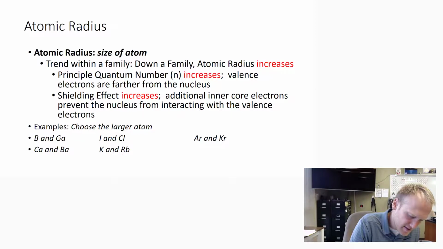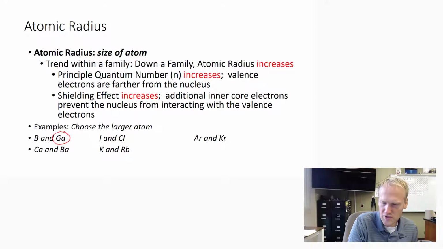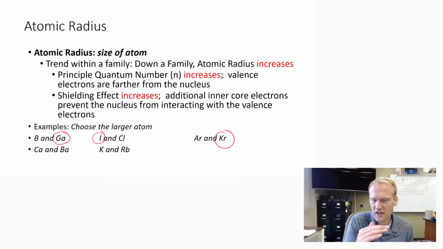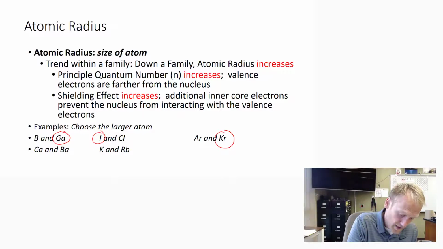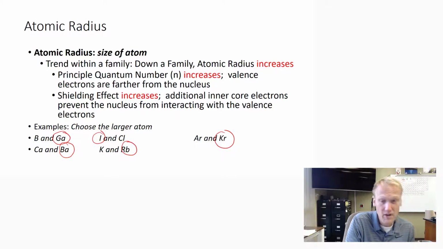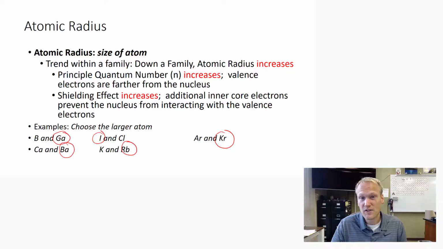So if we look here at these examples, gallium is going to be larger than boron because it's closer toward the bottom. Iodine is going to be larger than chlorine because it's closer to the bottom. Krypton is going to be larger than argon because it's closer toward the bottom. And once again, barium and rubidium are going to be larger because they're closer toward the bottom and they have a greater shielding effect, which means they're not as strong.